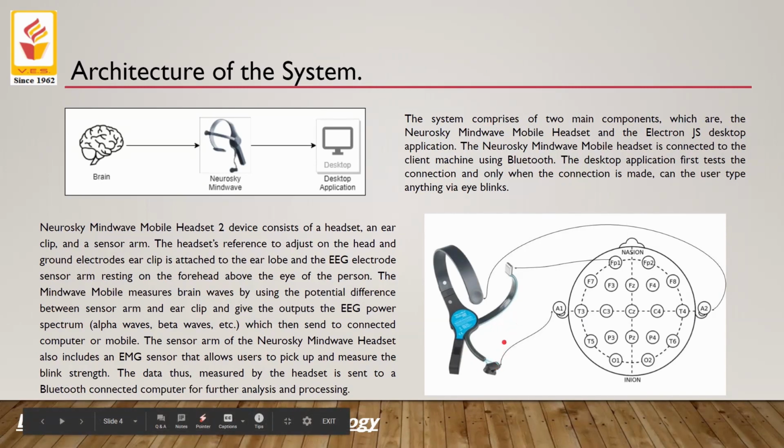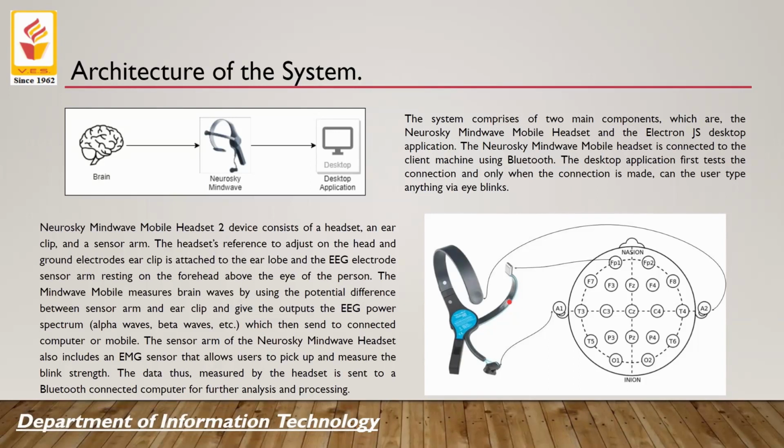Other than these, there is also an EMG sensor located in the sensor arm, and the purpose of this EMG sensor is to identify the intensity of blinks. This is an essential part of the system.